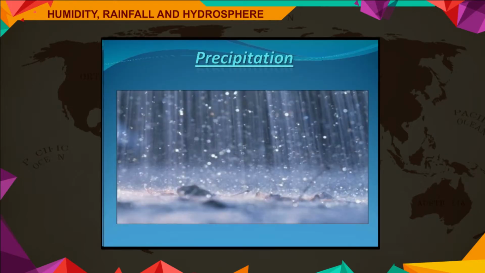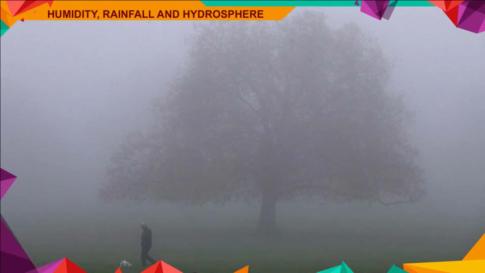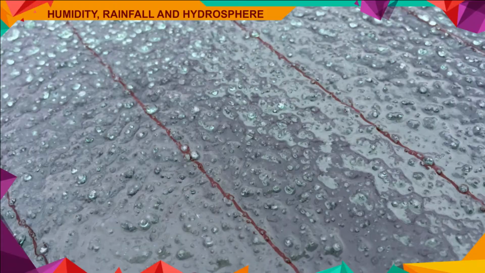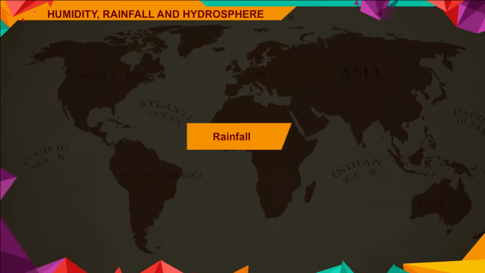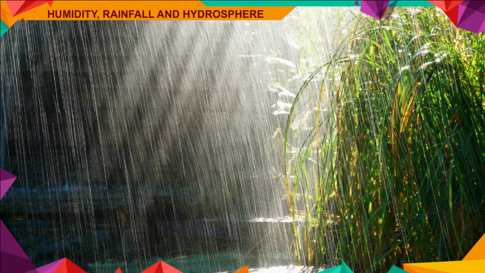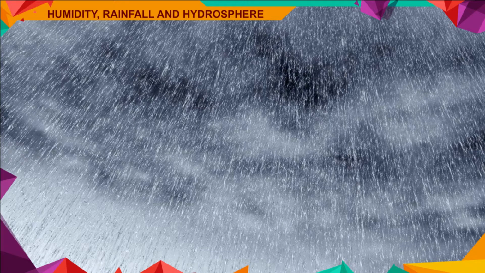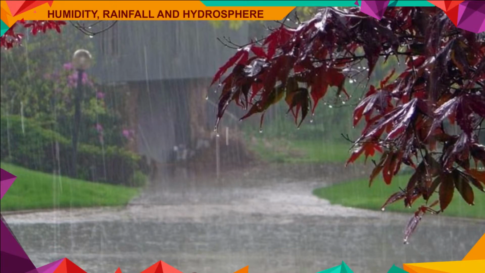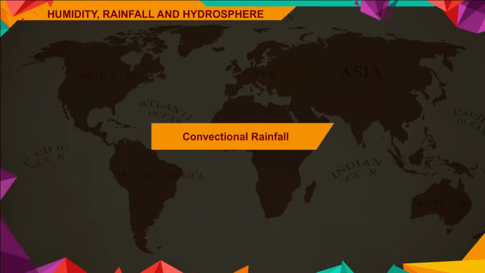Precipitation. Precipitation is the process in which condensed water vapor falls to the surface of the earth. It may be in the form of rain, snow, sleet, or hail. Rainfall. Rainfall is the falling down of moisture from the atmosphere in the form of liquid water drops. When water drops grow in size, they fall in the form of rain. Rainfall is of three types, which are: